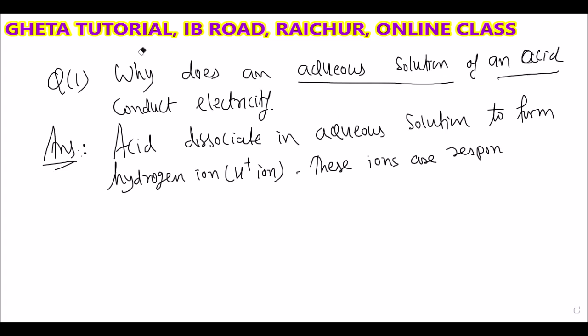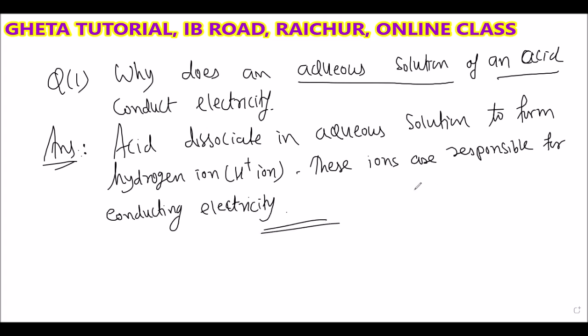These ions are responsible for the acidic behavior, or we can say conducting electricity. Answer is over. Why does an aqueous solution of an acid conduct electricity?